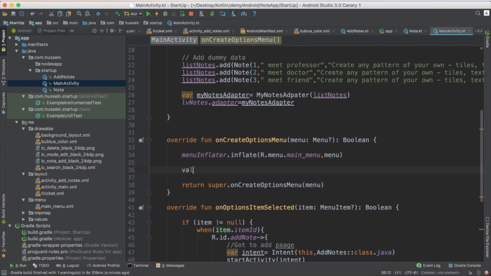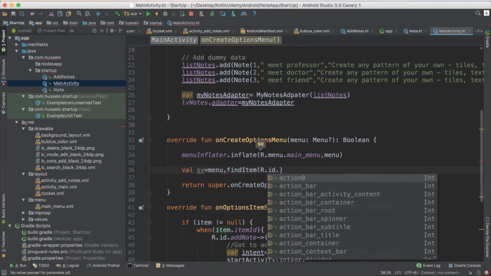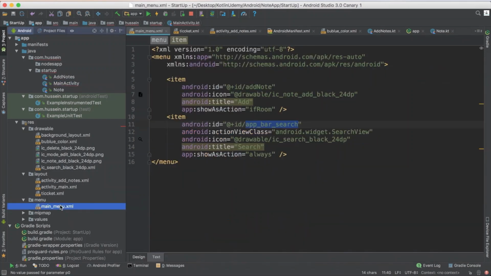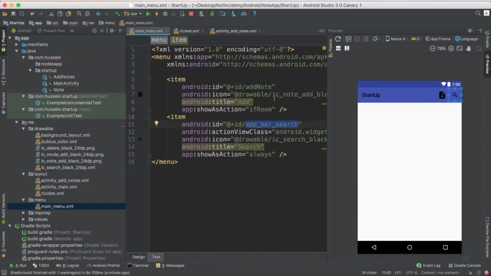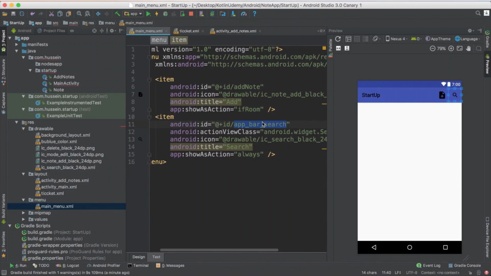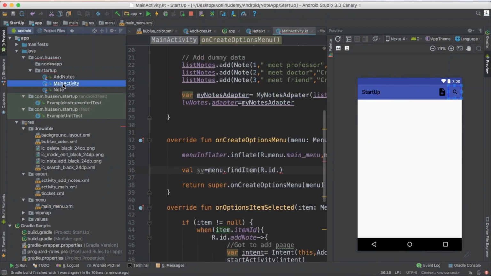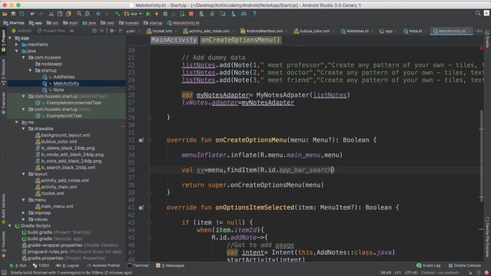So I say val searchView equals the menu. From this menu, I'm looking for the item. So find item for me in the menu, name it R.id, the ID of the item. Do you know what the ID of the item in the menu here for the search is? It's this one, app bar. So just please find this item for me.